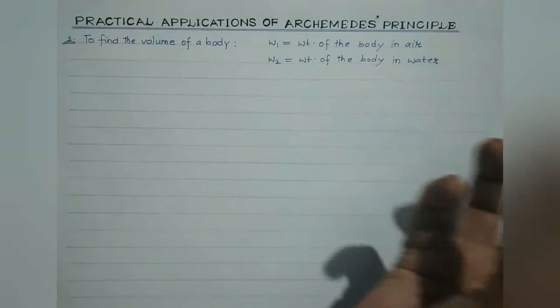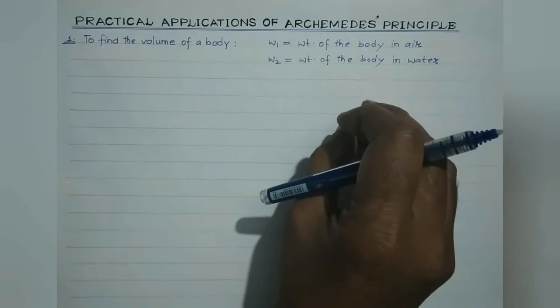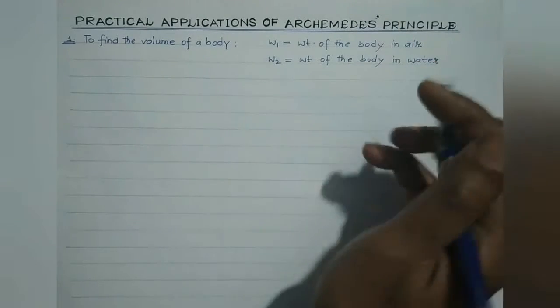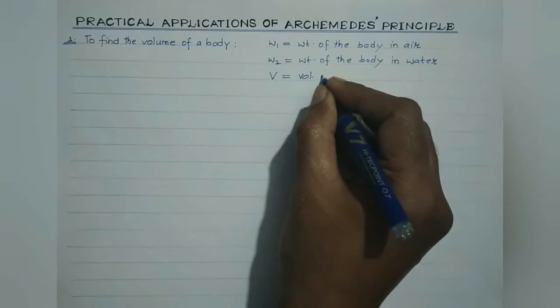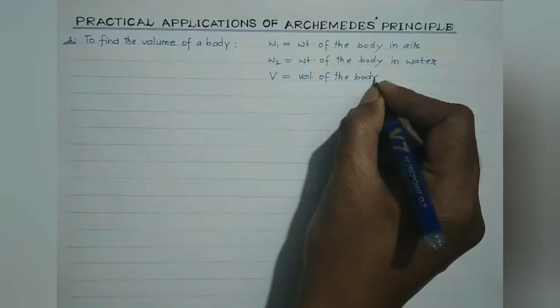If the body is completely immersed in water, then V would also be the volume of the water displaced. Clear students? So suppose V is the volume of the body which is completely immersed.